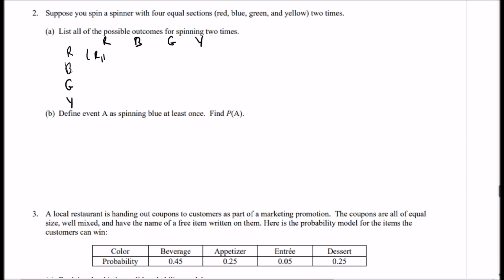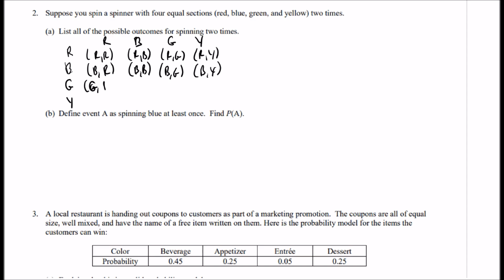And so we have red-red, red-blue, red-green, red-yellow, blue-red, blue-blue, blue-green, blue-yellow, green-red, green-blue, green-green, green-yellow, and so on and so forth. There's a total of 16 options, 4 times 4.